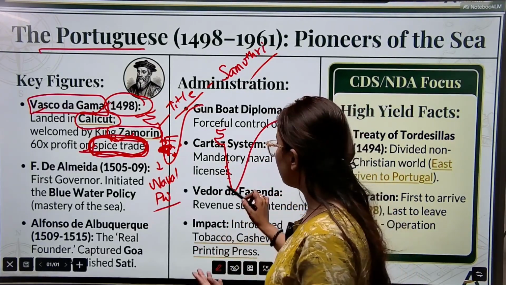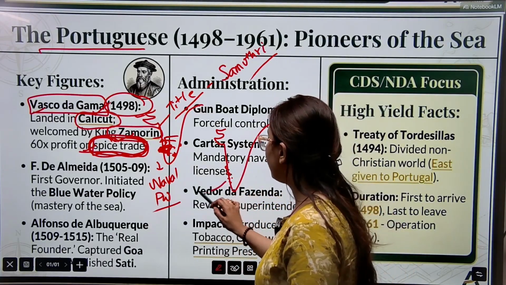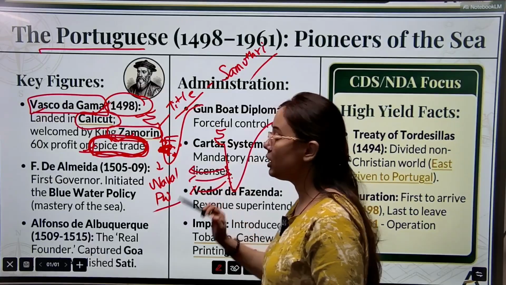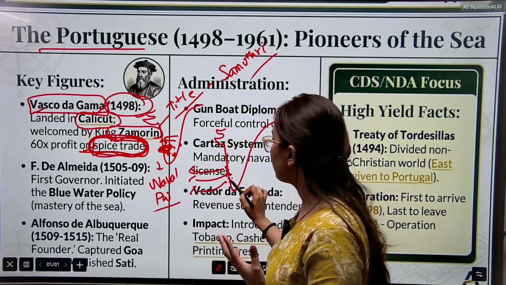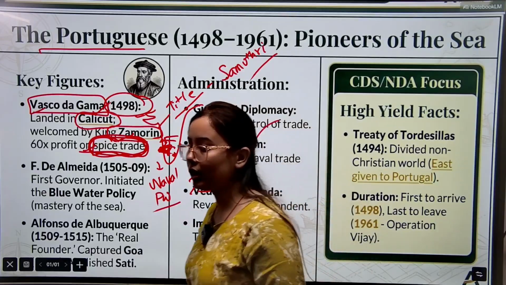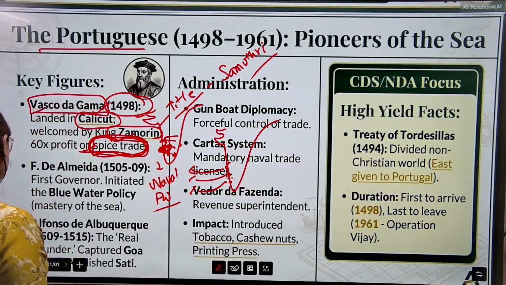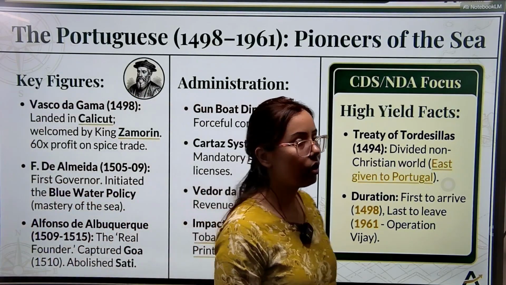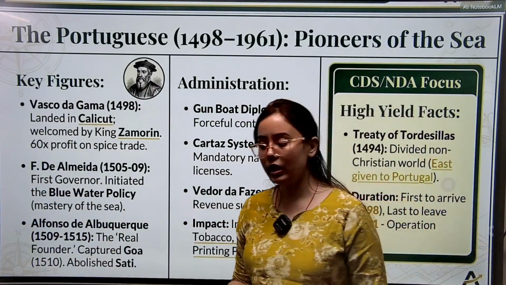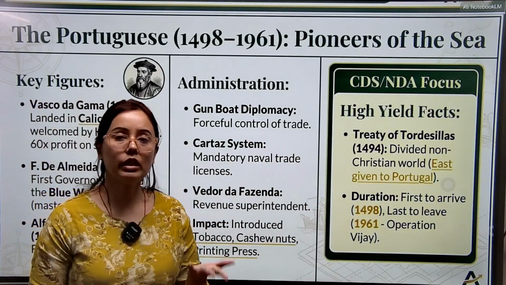When they established their factories on the western coast, what happened? This helped the Portuguese do their trading activities with India. Now, after some time, when their factories were developed and their areas were consolidated in India, the Portuguese needed some administration in India.